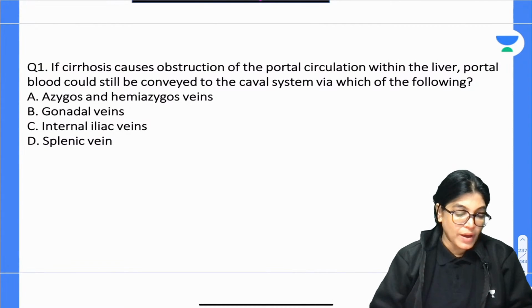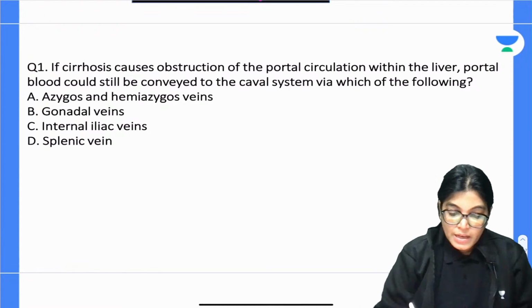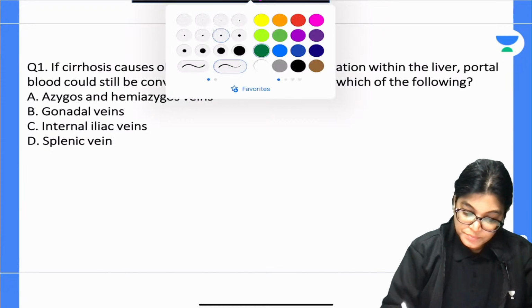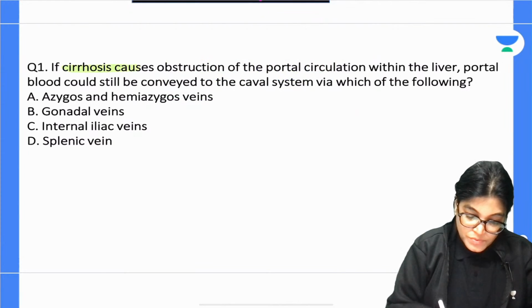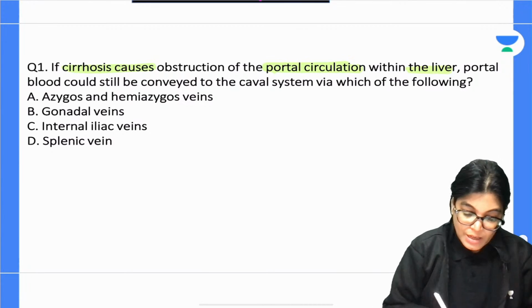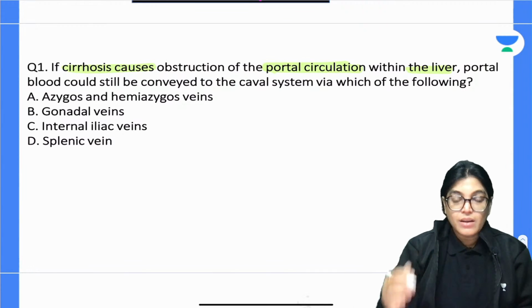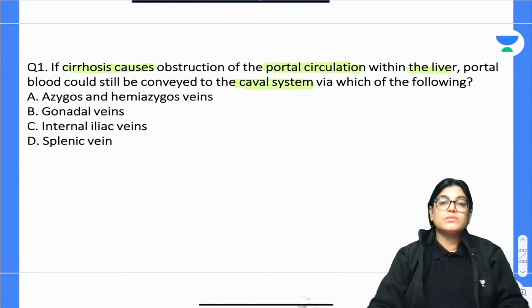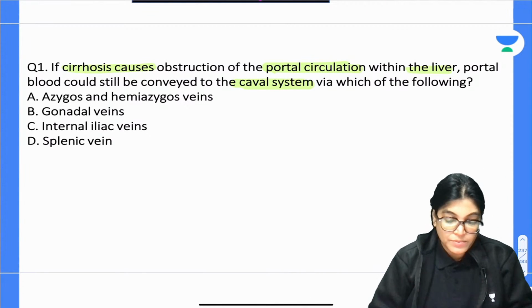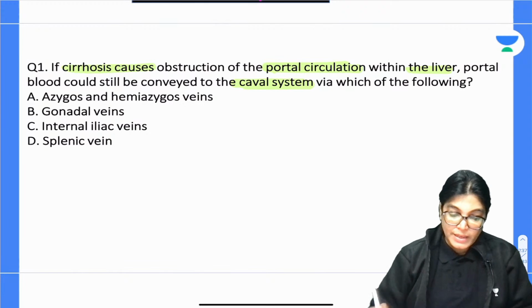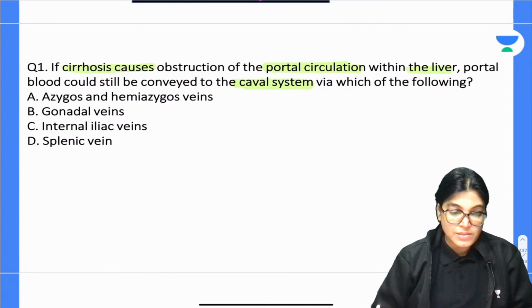Dr. Kaustubh, everyone? So here are the key points provided. In cases of cirrhosis of liver, portal circulation is obstructed within the liver. So portal blood will still be conveyed via the caval system. So you have to search for the caval system blood which is still active in this case. According to you, which is the best correct answer?